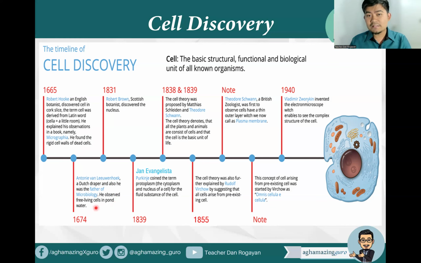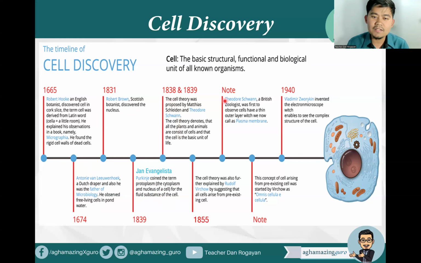These free living cells, he called animalcules, which are now protozoa in the contemporary classification. In 1831, Robert Brown, a Scottish botanist, discovered the nucleus of the cell. And in 1839, John Evangelista Purkinje coined the term protoplasm, the cytoplasm and the nucleus of a cell, for the fluid substance of the cell.